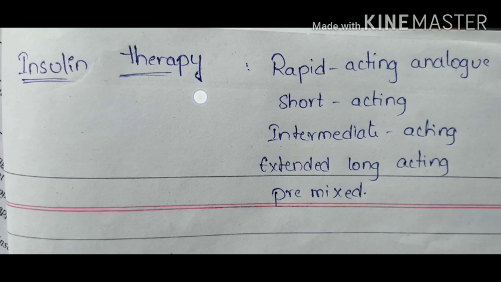These are the symptoms which occur in case of overdose of insulin. And untreated hypoglycemia can cause permanent brain damage and can also result in hypoglycemic coma.